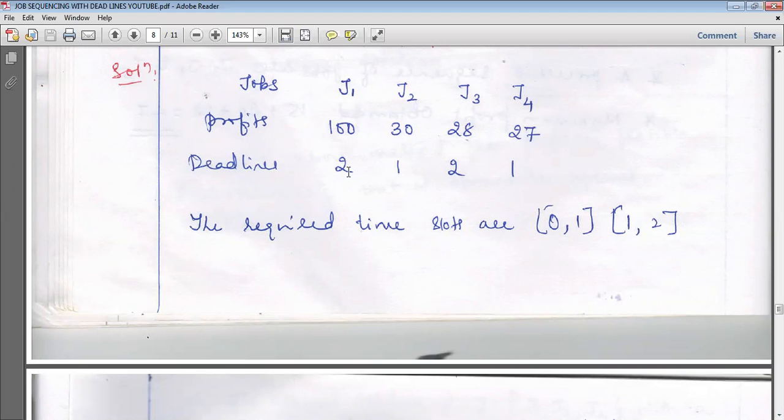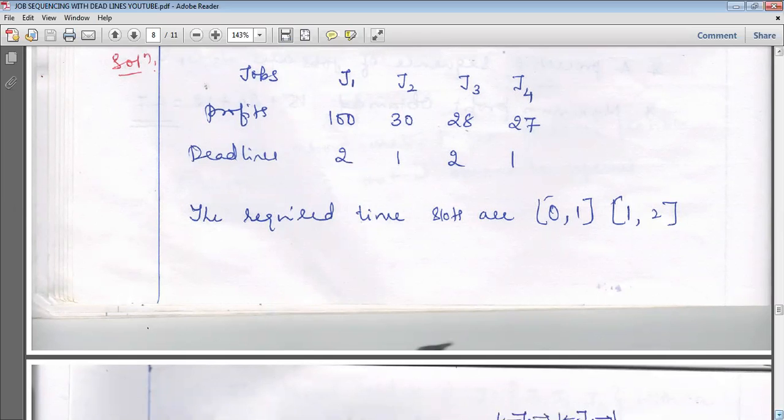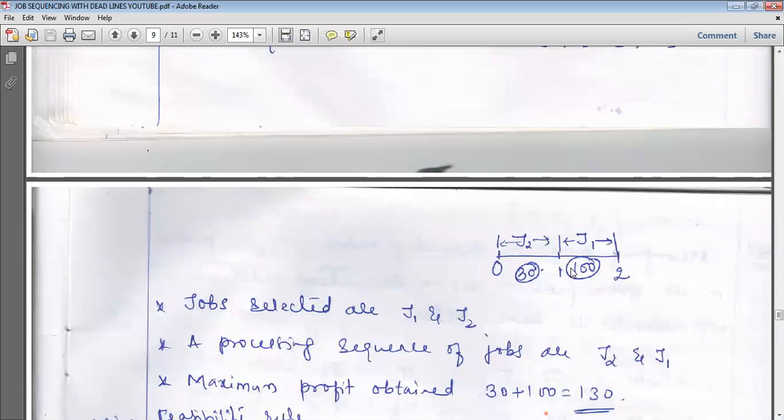If 1 to 2 is not free, I can give the 0 to 1 slot to the first one, but I can't give a third slot. So he is ready to wait for 2 hours, and the time slot I'll give is 1 to 2. So 100, 1 to 2. First job is performed. Go to the next one.